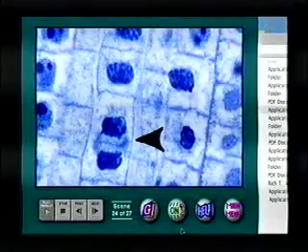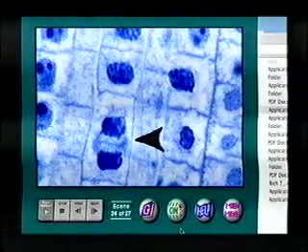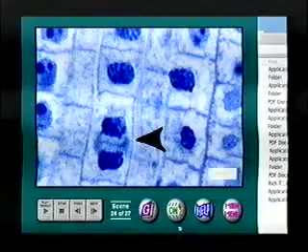This picture shows a plant cell in telophase. Notice the two distinct nuclei.